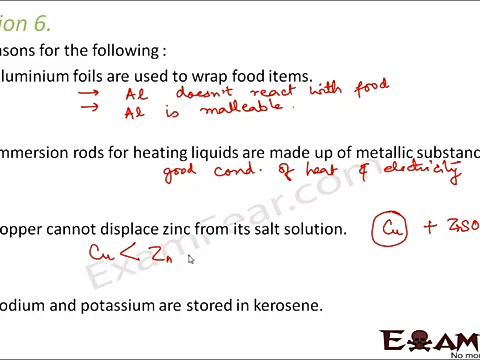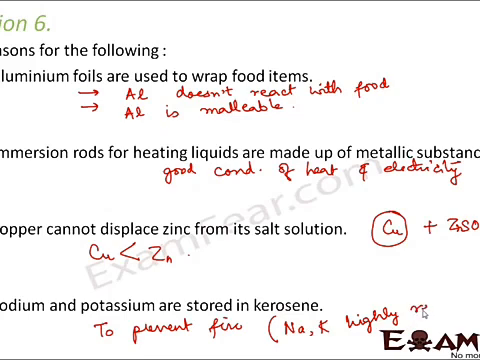Sodium and potassium are stored in kerosene, because both of them are extremely reactive in presence of oxygen and water. So if you keep them exposed to oxygen or water, they will immediately catch fire. So to prevent fire, they are stored in kerosene, because they are highly reactive to oxygen and water. So we try to keep them away from air and water.